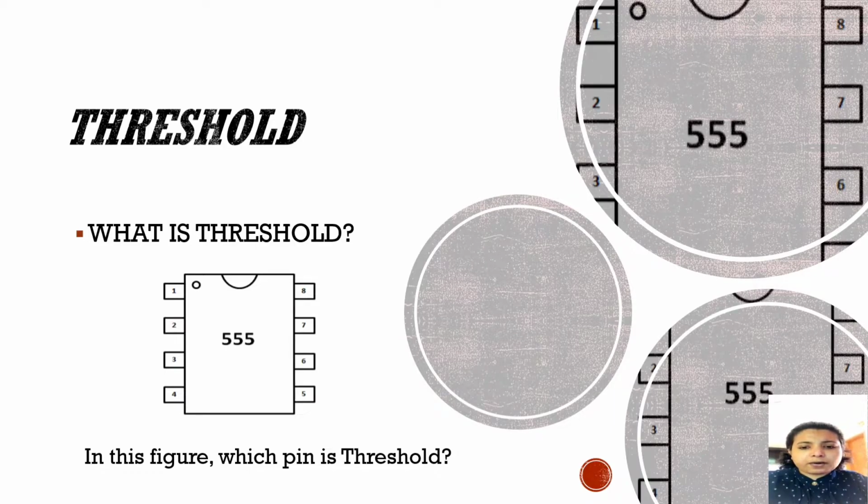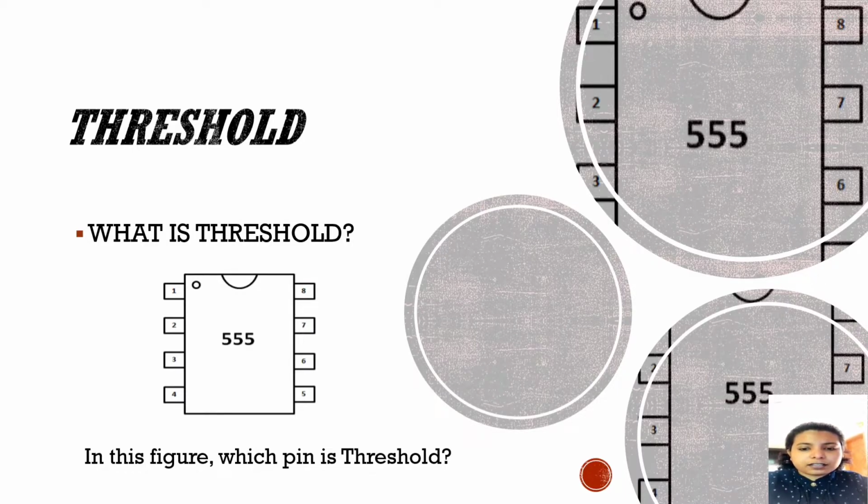Let's start. So, what is the concept of threshold? Threshold is a minimum value below which the instrument doesn't work. This is an input to the upper comparator. This is the non-inverting input terminal of comparator 1, which compares the voltage applied to the terminal with the reference voltage of 2/3 VCC. For more information, the amplitude of voltage applied to this terminal is responsible for the set state of the flip-flop.